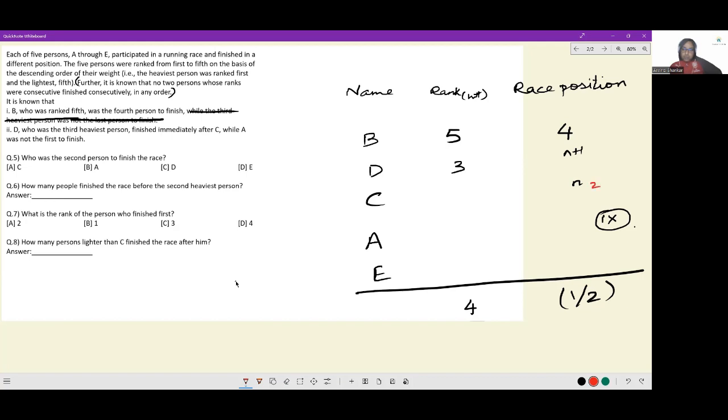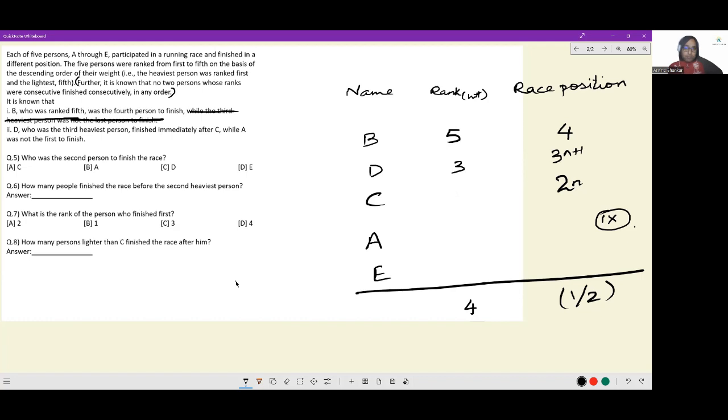Can they be 2 and 3? Possibly. Can they be 3 and 4? No. Can they be 4 and 5? No. In fact, this is no longer a case. This is a guaranteed outcome. The race position of D has to be 3. The race position of C has to be 2. Because see, 1 and 2 was not possible.